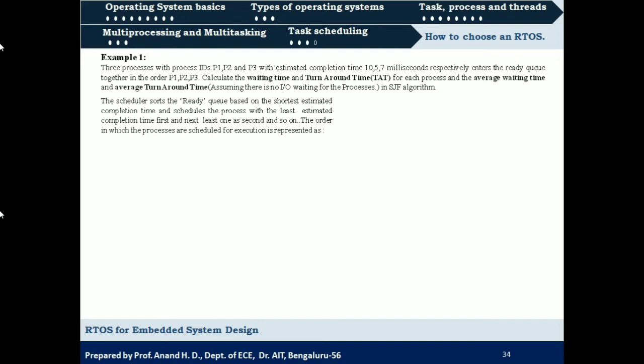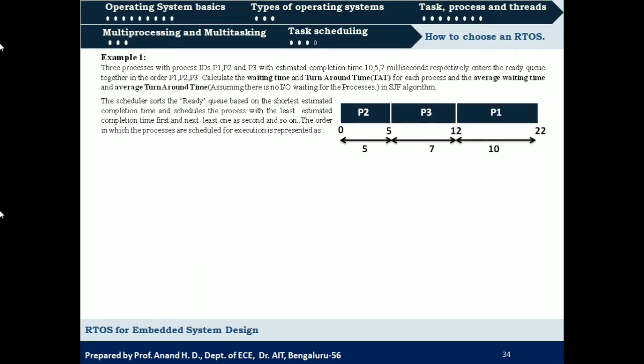So if we see the estimated completion times for these processes P1, P2 and P3, it is 10, 5 and 7 milliseconds. The shortest or minimum completion time is for process 2, which is 5 milliseconds, and next it is process 3, which has 7 milliseconds, and the last will be process 1, that is P1 with 10 milliseconds. So what will be the order or sequence of process execution? It is P2, P3 and then P1.